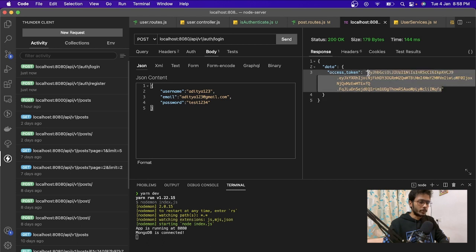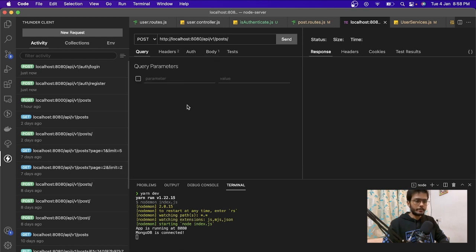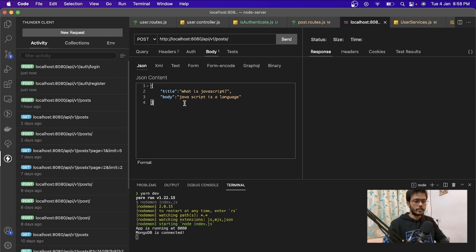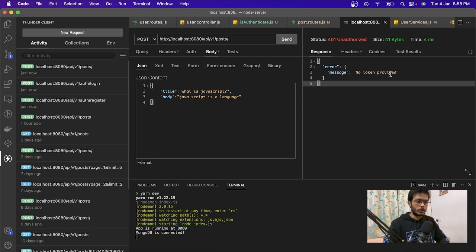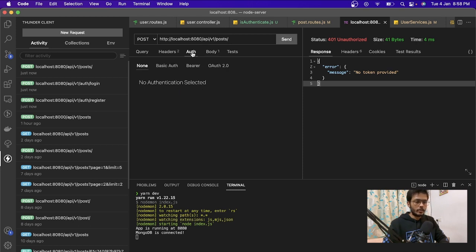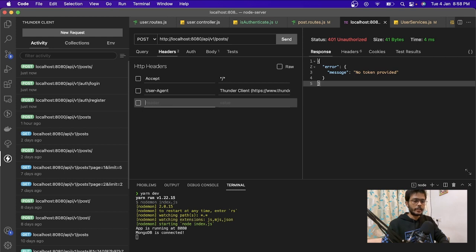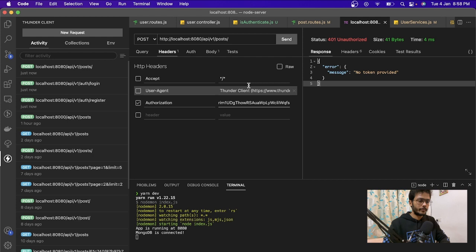So we'll grab this token from here, and then inside the create post, there's a post body as well. If we hit send right now, we will get an error: no token provided. Now inside the header, we will add authorization and this token. I send this. Still, it says no token provided. Maybe it needs Bearer to be added, I think.